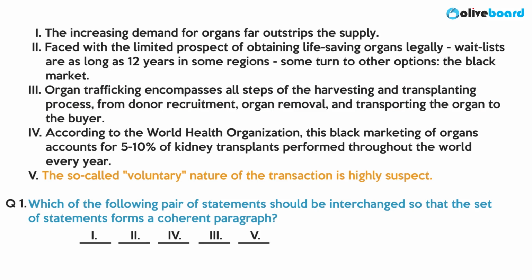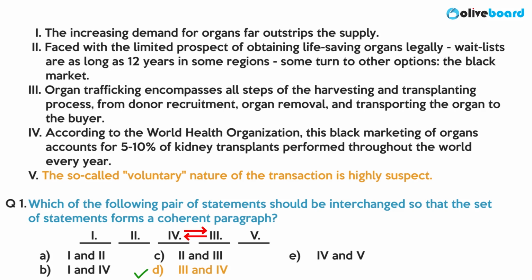5th is in its correct place. It concludes the passage by referring to this transaction and telling us that it is highly suspect. So the sentences have to be interchanged in the positions 3rd and 4th. This makes option D our correct choice.